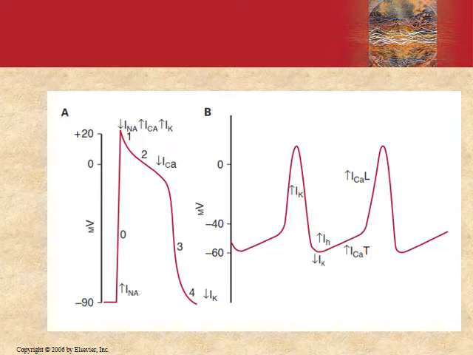Now coming to the SA node, the pacemaker potential. Rhythmically discharging cells, for example SA node and some AV node cells as well, have a membrane potential that after each impulse, you can see, let me take the pointer, declines to the firing level.